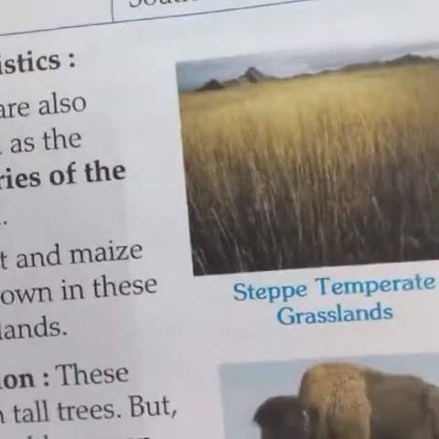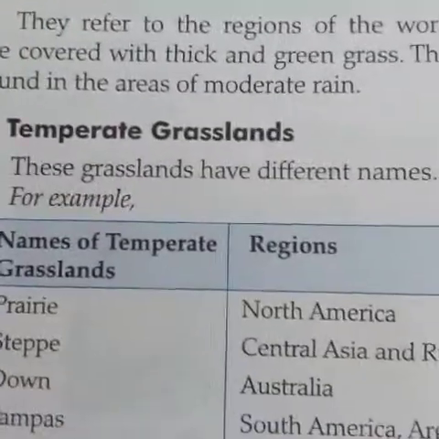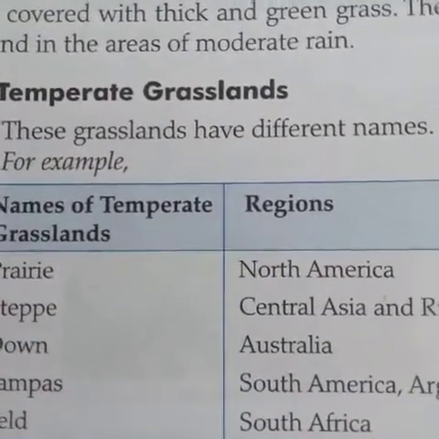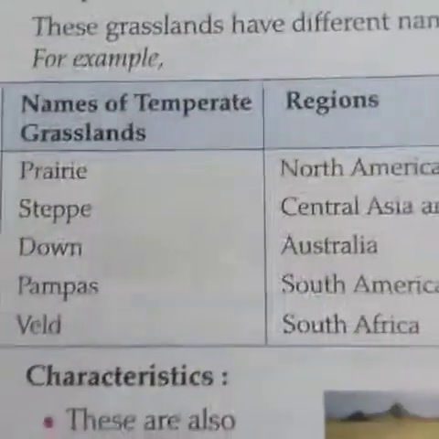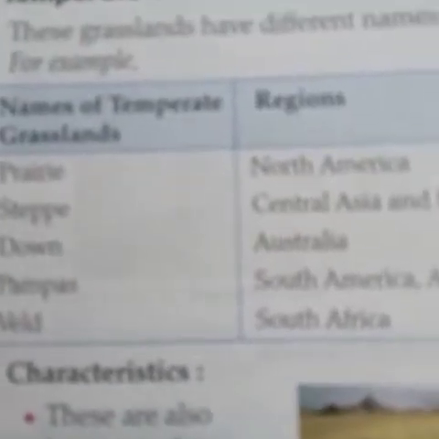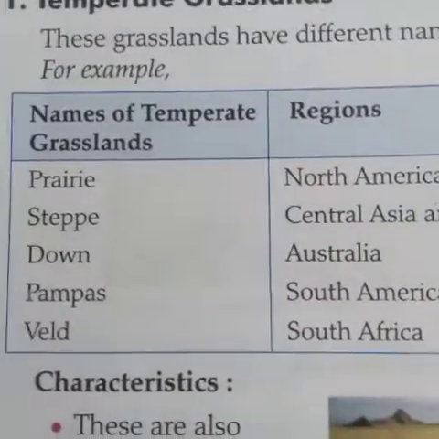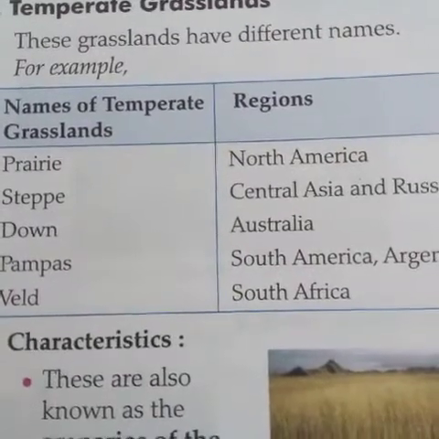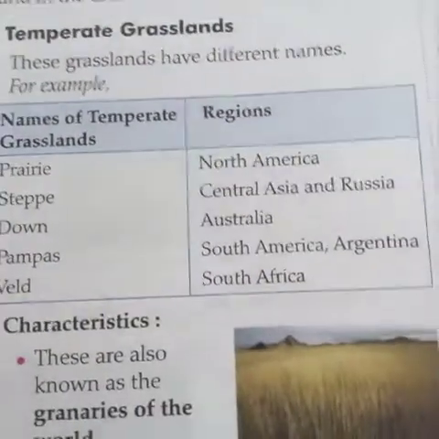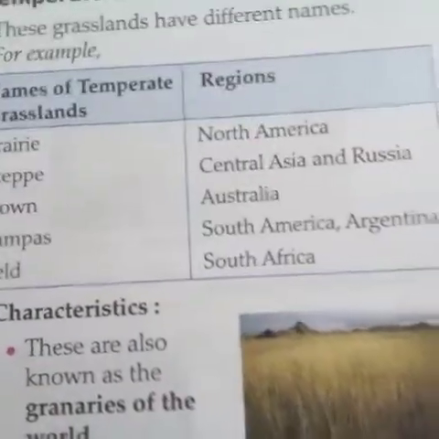Temperate grasslands are divided into different categories according to the different regions. The temperate grasslands have different names in the different regions. For example, the prairies in North America, steppes in Central Asia and Russia, downs in Australia, pampas in South America and Argentina, veld in South Africa.